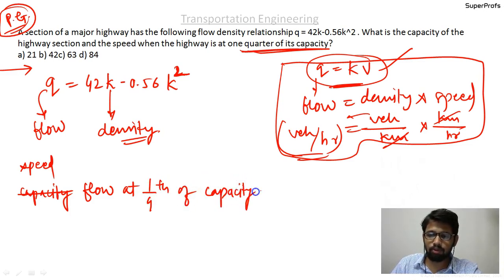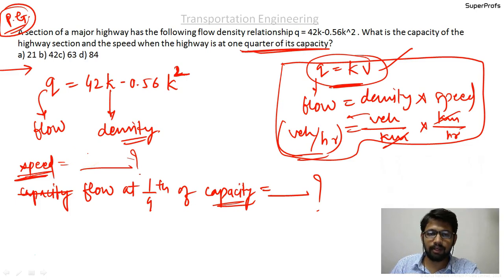Capacity itself is a flow, and what is 1/4 of the capacity? They are asking in simple terms what will be the speed at 1/4 of the capacity. This is the simpler meaning of this question. Understanding the question itself is at times a challenge. What is the capacity of the highway section and the speed when the highway is at 1/4 of its capacity?